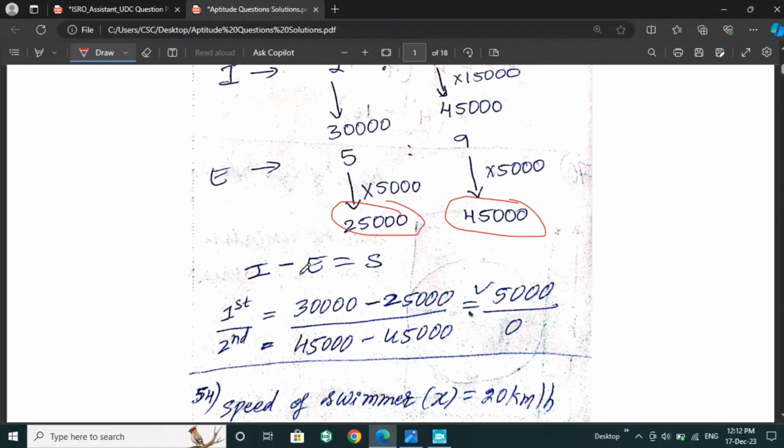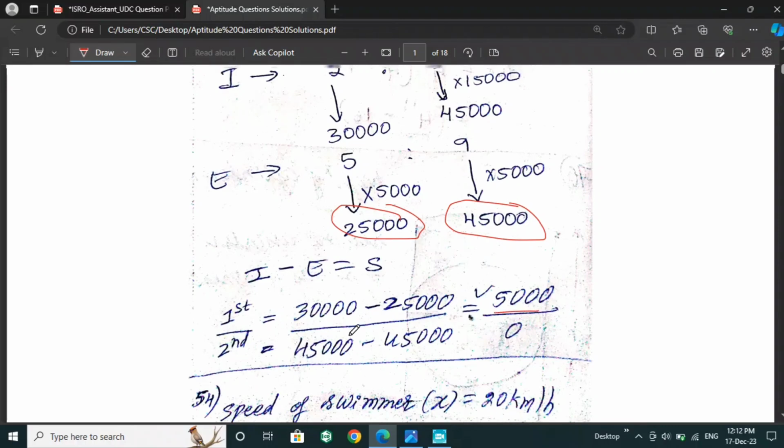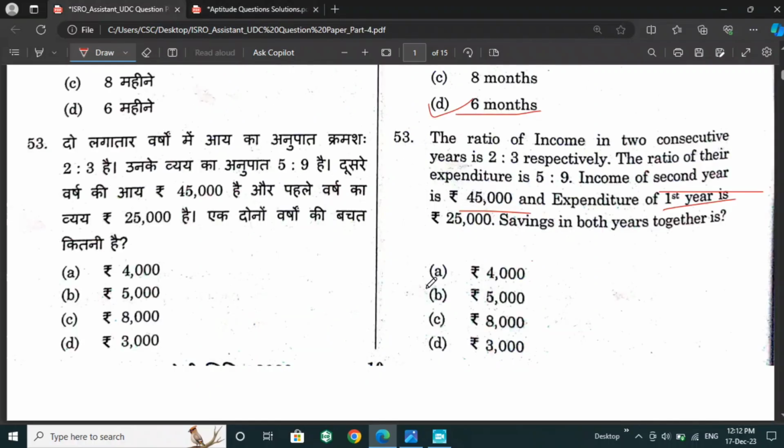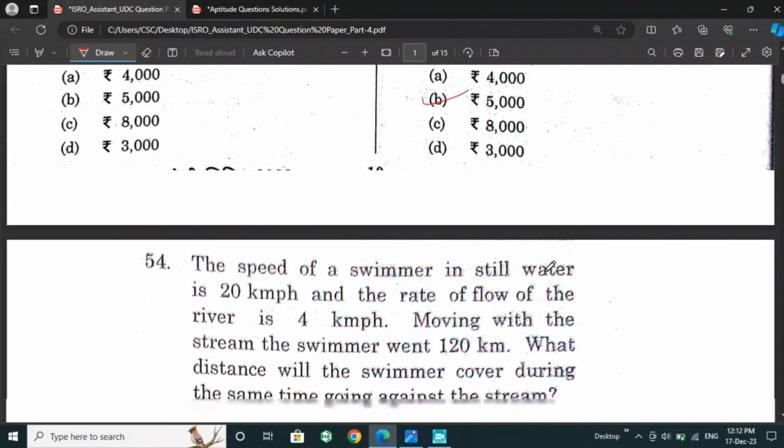Then income minus expenditure is equal to saving. For the first year, the income is 30,000 and the expenditure is 25,000, so we get 5,000 as saving. In the second year, the income is 45,000 and the expenditure is also 45,000, so we get 0. So the total saving is 5,000. So option B is the right answer for this question.